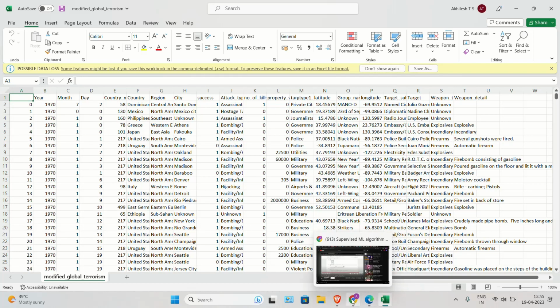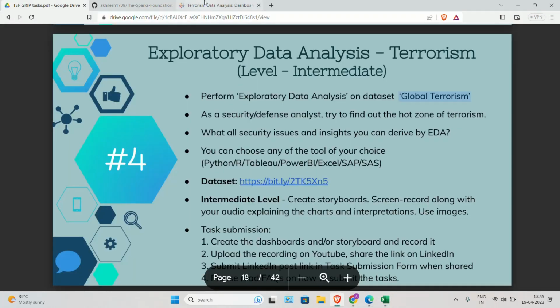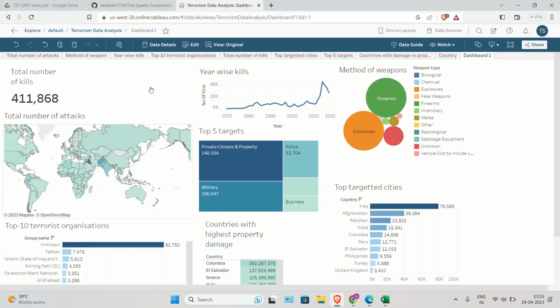Now, moving to the dashboard which we have generated using this data set, we find that the total number of kills performed by these terrorist organizations stands at 4,01,868, and we can see that the number of kills performed by terrorist organizations has peaked in the year 2014. In terms of weapons used by them, we find that explosives and firearms are the major weapons used by them.